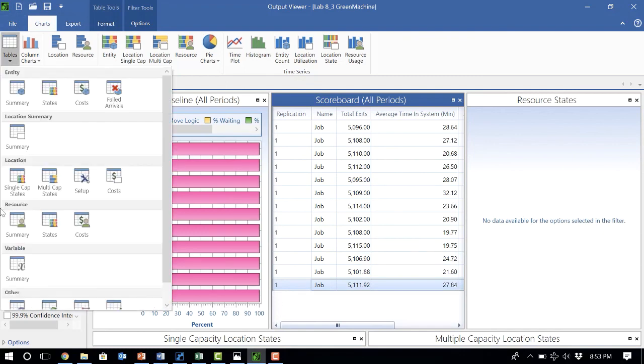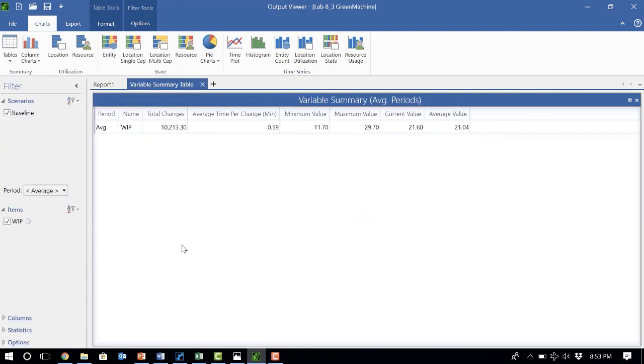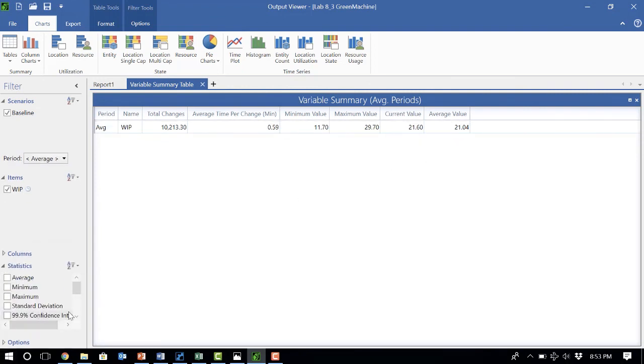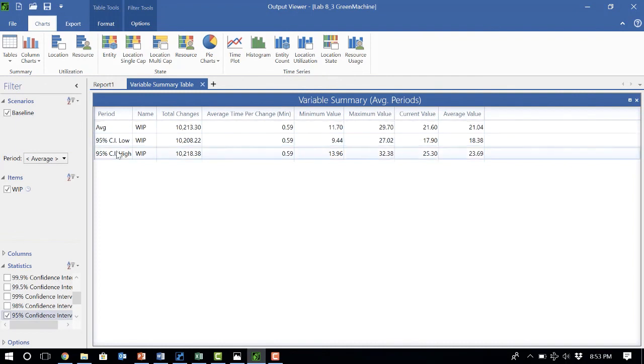And similarly, if I want to report the working process, I can just come here and say that, in addition to the average, report the 95% confidence interval as well.